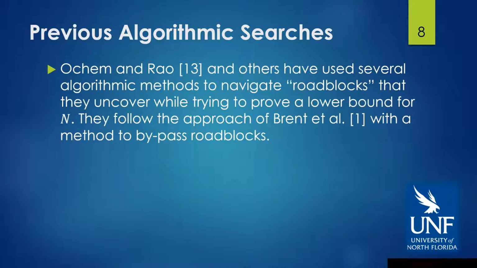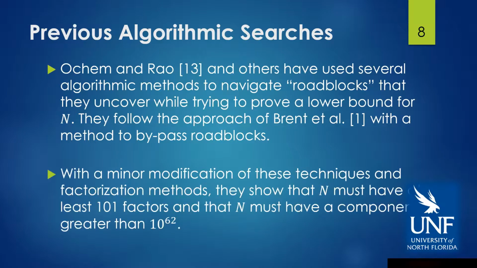Occam and Rao and others have used several methods that navigate what they call roadblocks. They uncover issues while trying to prove a lower bound for n. So they follow an approach of Brent et al. with a method to bypass roadblocks. And with a minor modification of these techniques and factorization methods, they show that n must have at least 101 factors and a component greater than 10 to the 62nd.